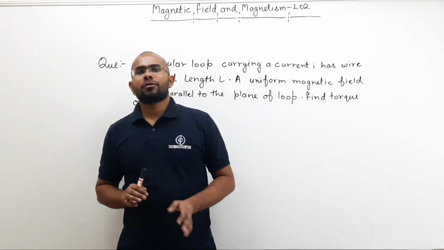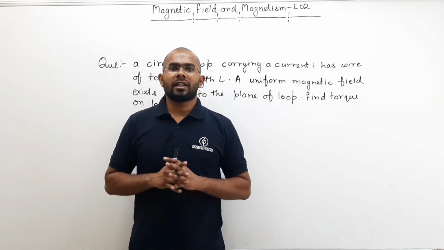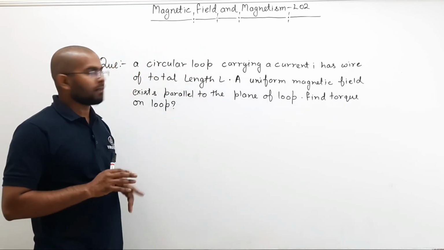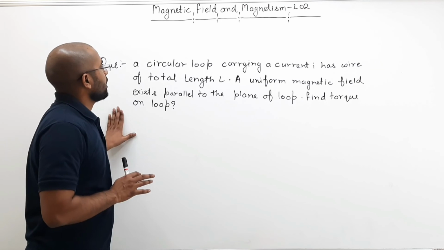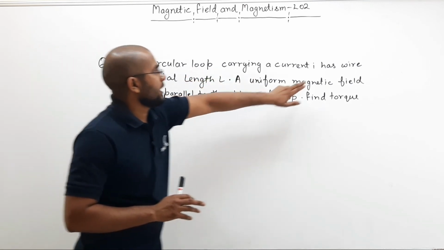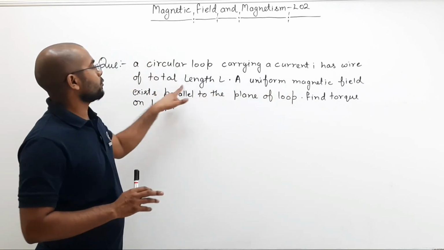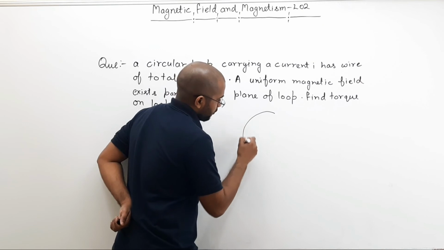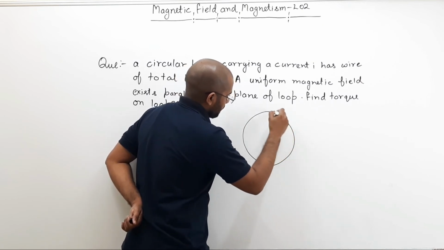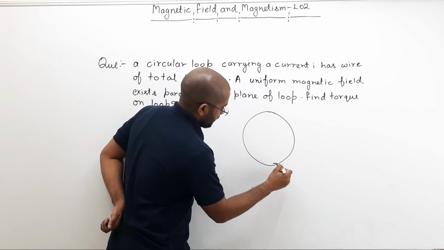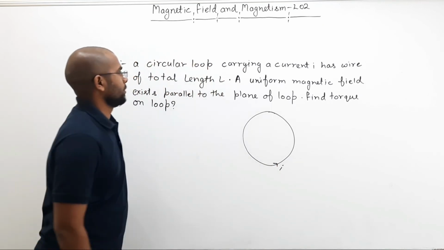Now let us try to solve a question based on what we have just learned. You can pause the video and try to solve it yourself. What is the question here? A circular loop carrying a current I has wire of total length L. Okay, so there is a circular loop, almost circular, no problem, and there is a current I in that loop.